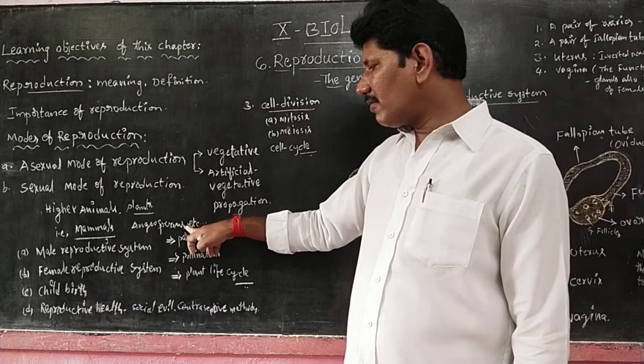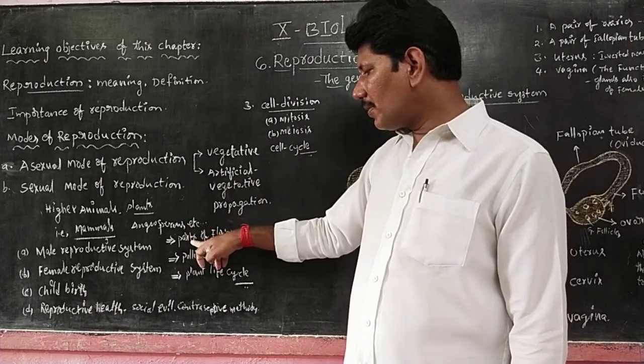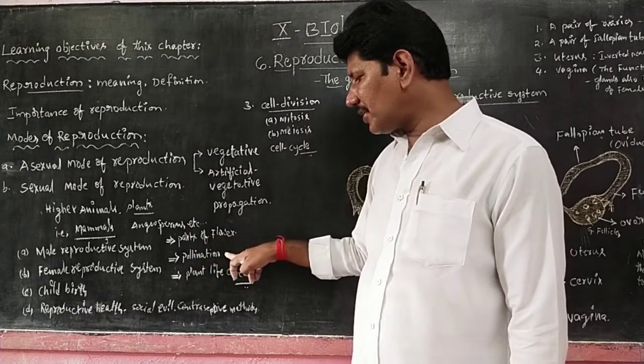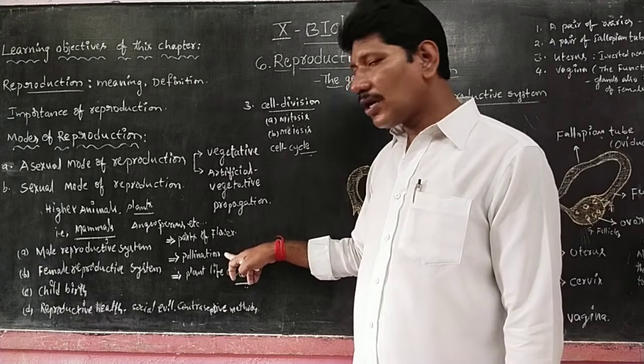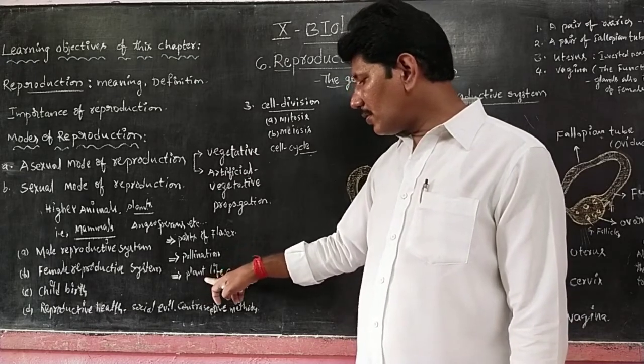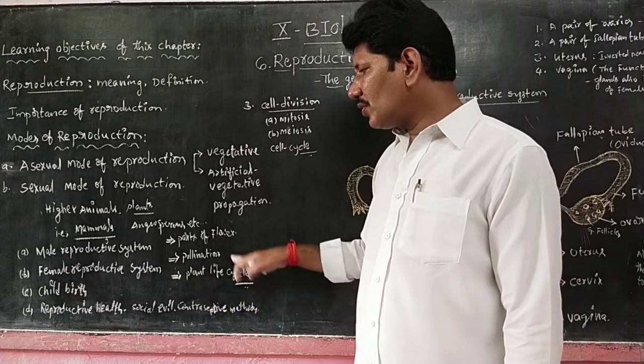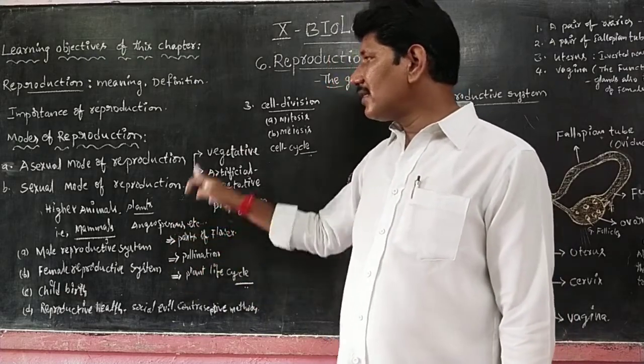Angiosperms, meaning flowering plants: the parts of the flower, pollination, self-pollination, cross-pollination. Next, we are going to the plant life cycle. So these are the concepts we are going to learn in this chapter.